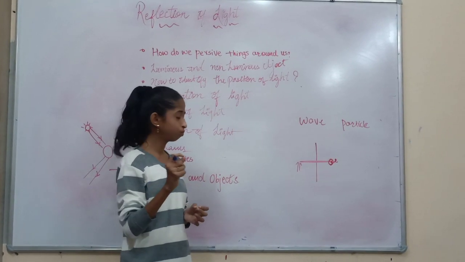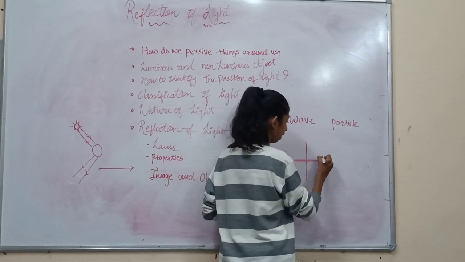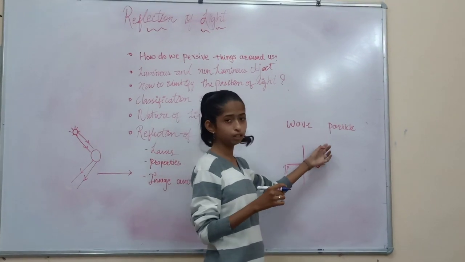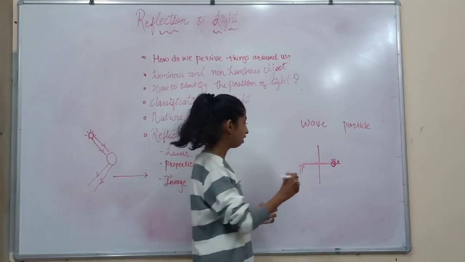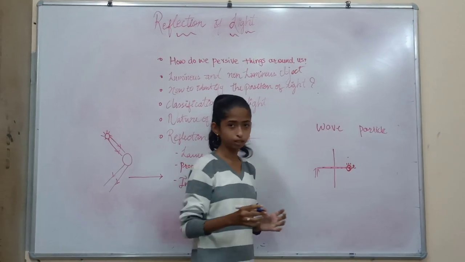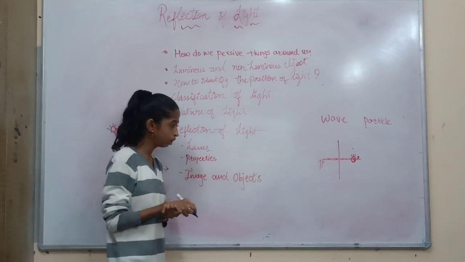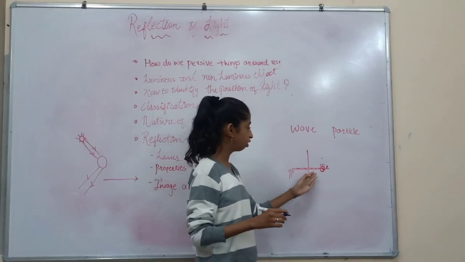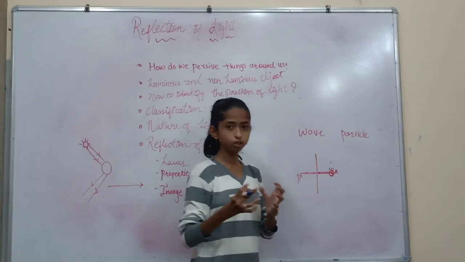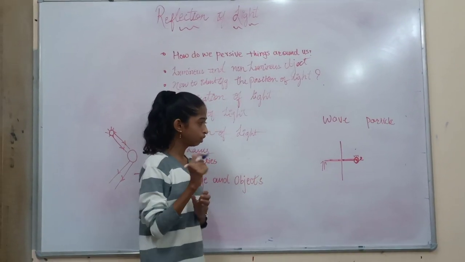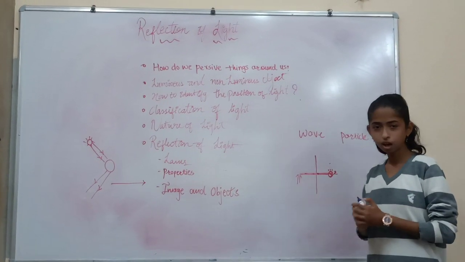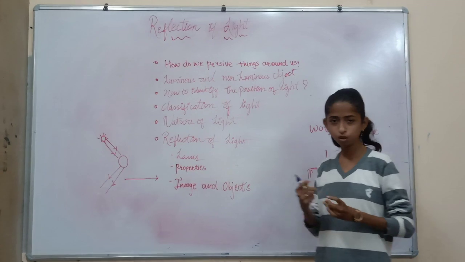It will glow to some extent. This is about the particle theory, as the energy is transferred like particles. Then what about the wave theory? When the heat is transferred, the rod becomes heated up. So that's about the wave theory of light. I hope the idea of wave and particle is clearer to you.